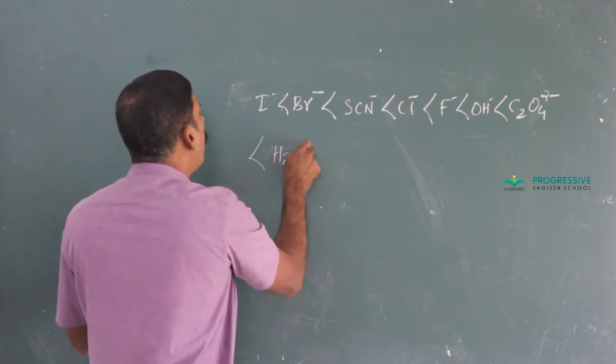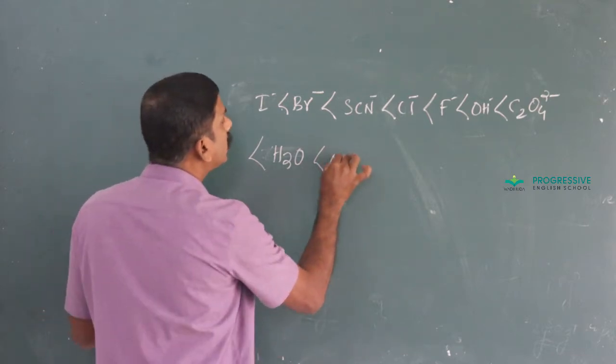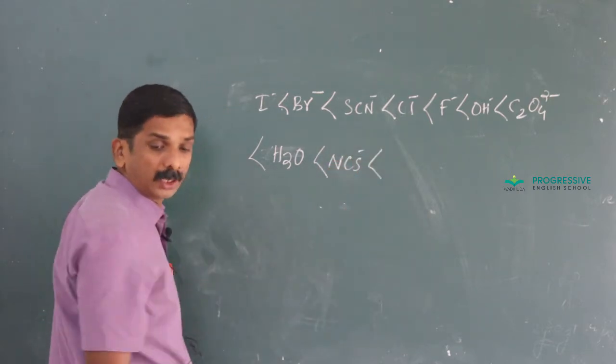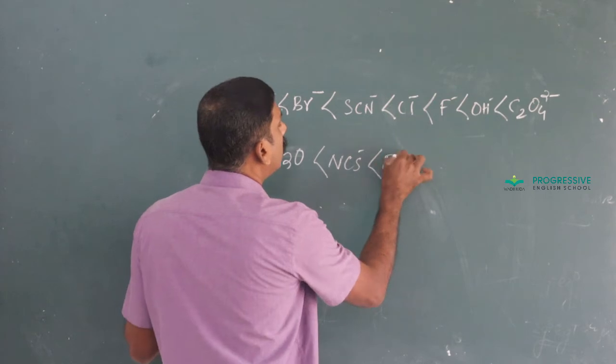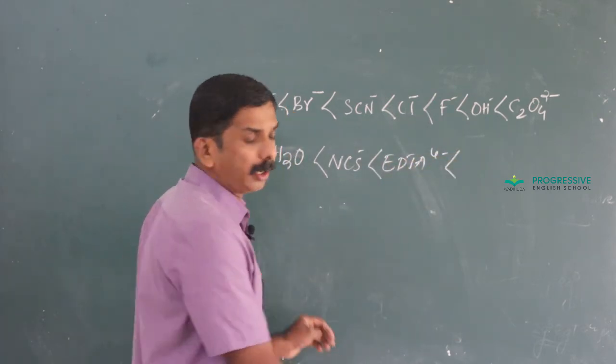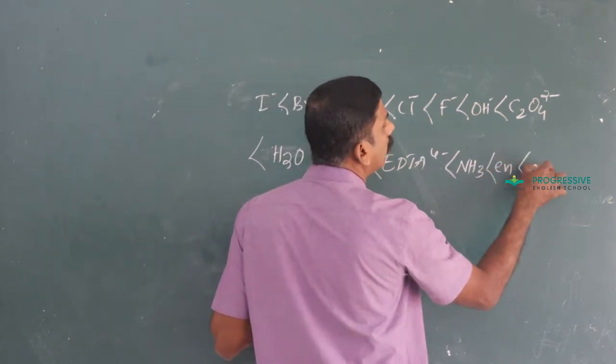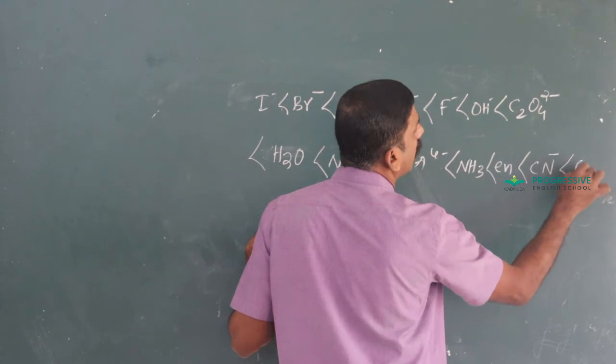The arrangement of various ligands in the increasing order of their strength is called a spectrochemical series.